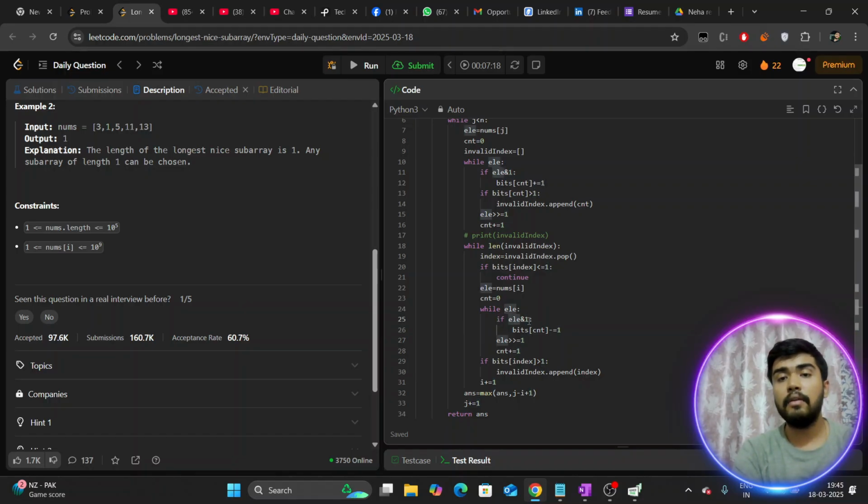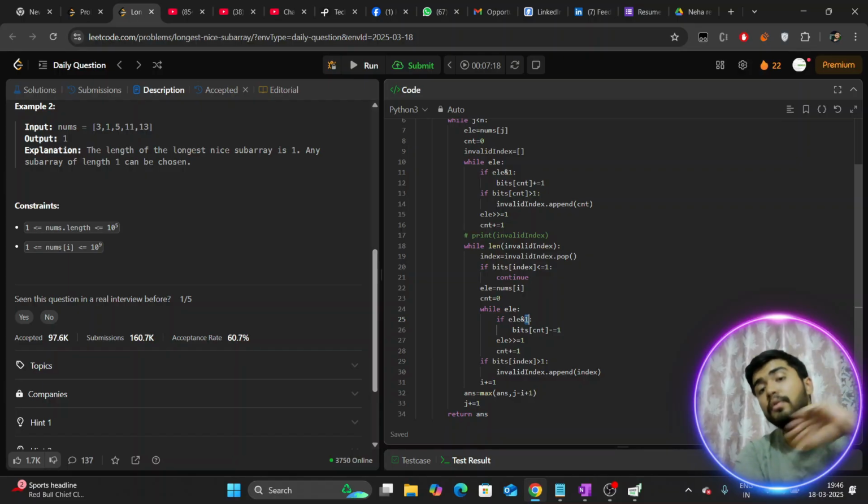So if this particular bit is set, now when shrinking, whatever you did for expanding, just do the reverse. When expanding, you increased the bits count for this particular index, and when shrinking, just count down your bits count. This bit index was set earlier when you took this particular element.